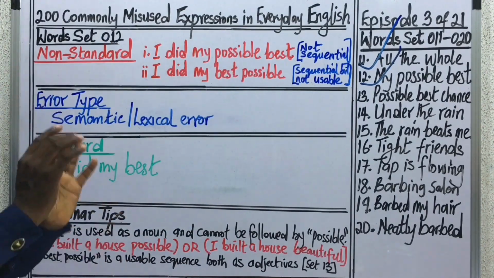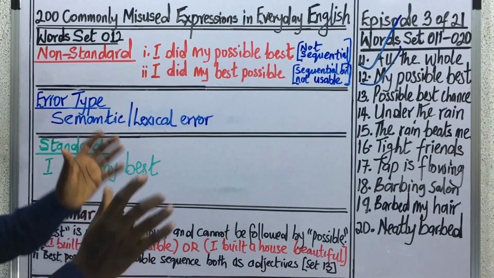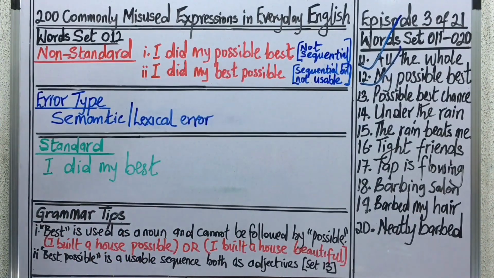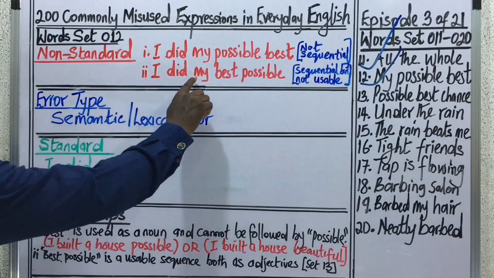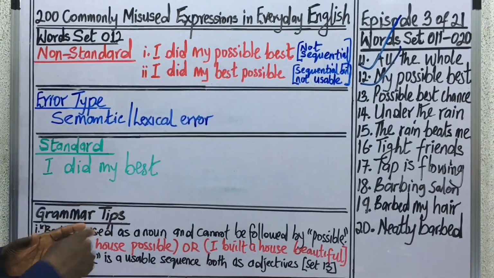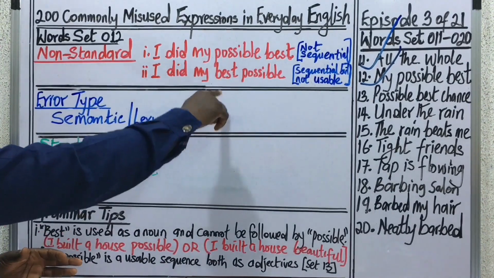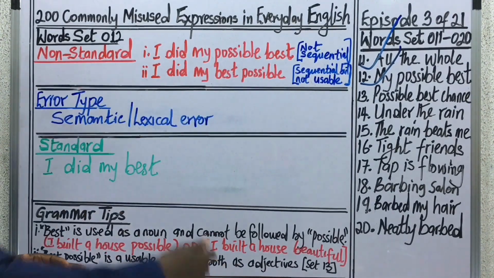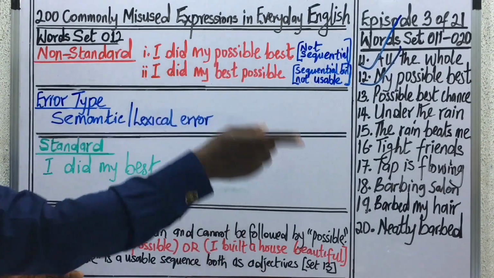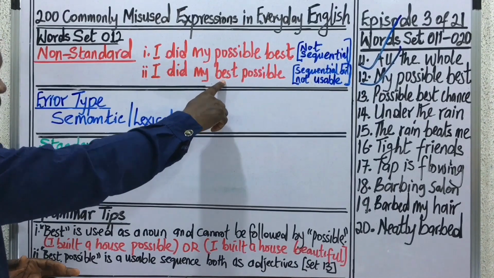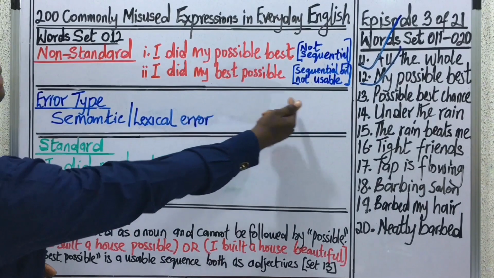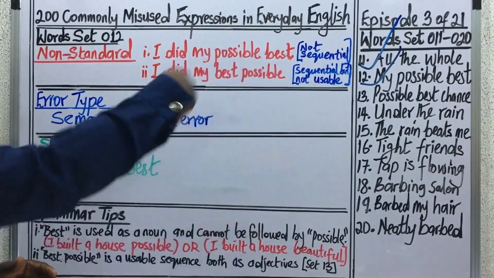The problem that everyday people have with this expression is that best is known as an adjective. But they do not realize that when a pronominal, that is an adjectival pronoun, stands before an adjective, the adjective is no longer functioning as an adjective. The function changes to that of a noun. In other words, best in this expression is a noun. So you cannot use a noun and add an adjective to the back of it.